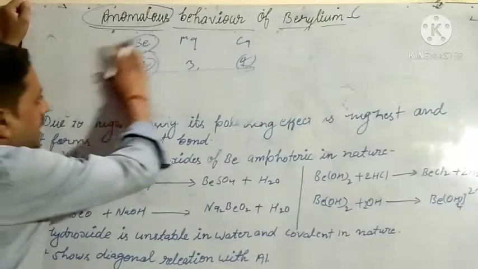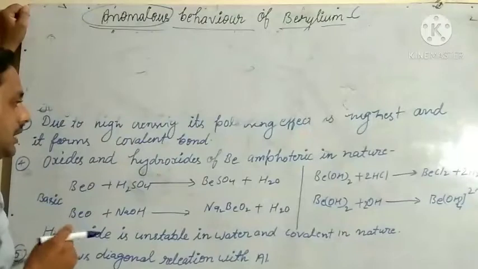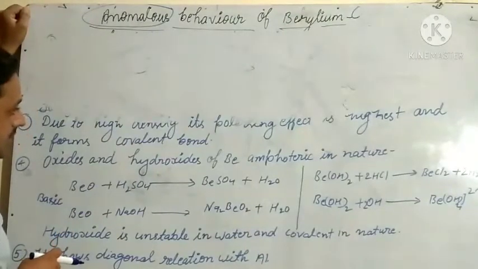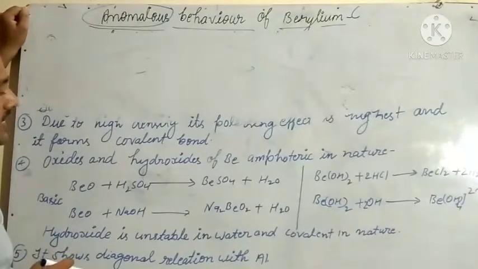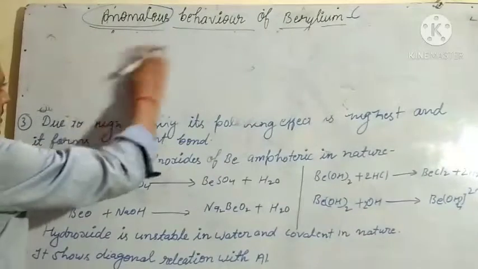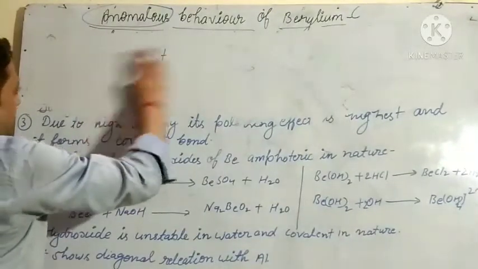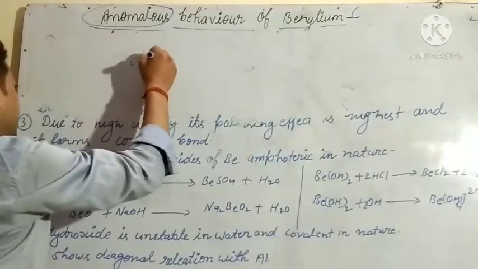Okay. Next, due to high density, its polarizing effect is highest. Due to small size, density is high. What is the formula for density?